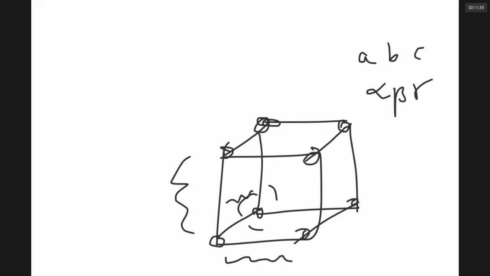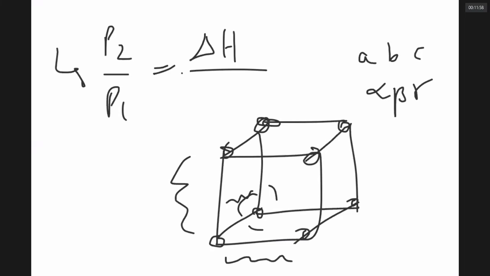The variation in the boiling point with change in pressure can be worked out using the Clausius-Clapeyron equation. Log P2 by P1 is equal to delta H by 2.303 R into (T2 minus T1) by T1 T2.